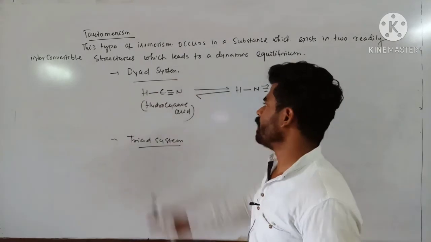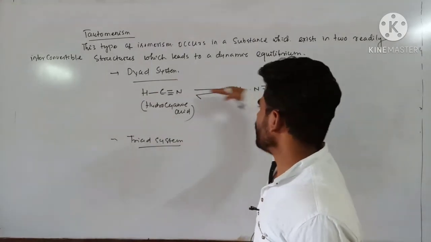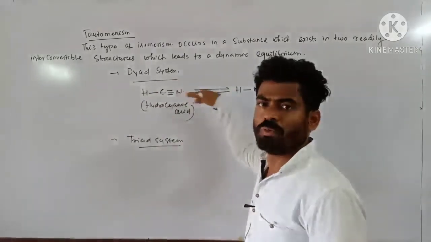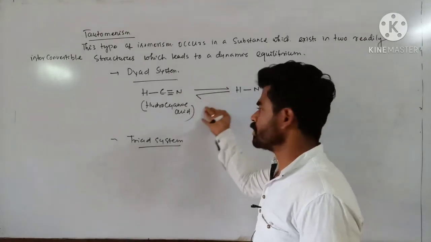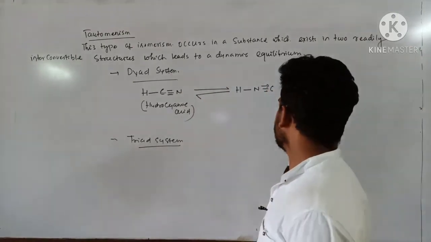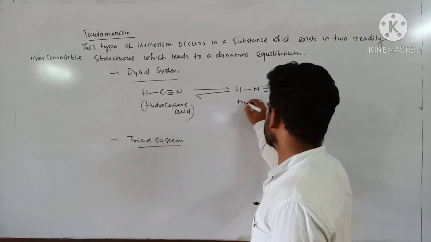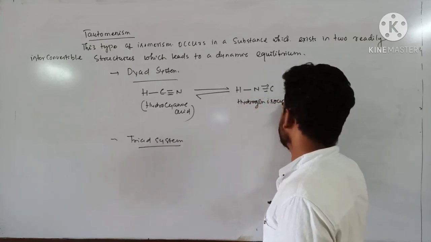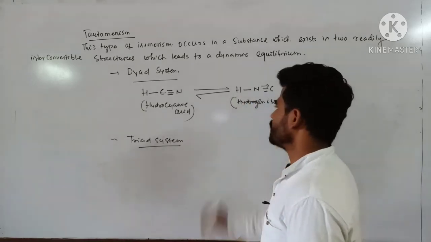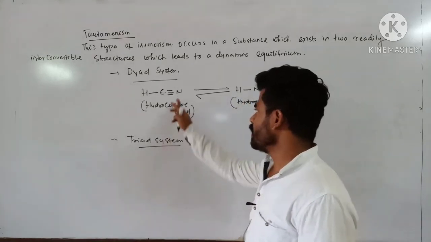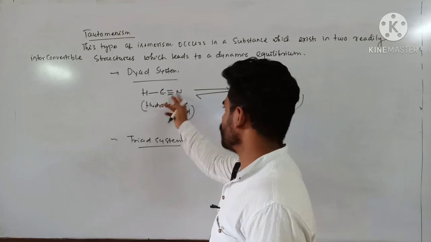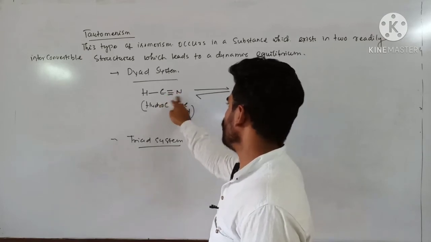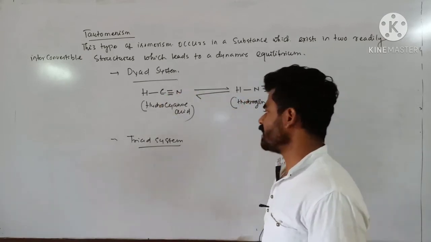Simple shifting of elements there, and these are rapidly interconvertible to one another, so this equilibrium is called dynamic equilibrium. This is hydrogen isocyanide. This is a dyad system. This interconversion takes place between two elements, so this is a dyad system.